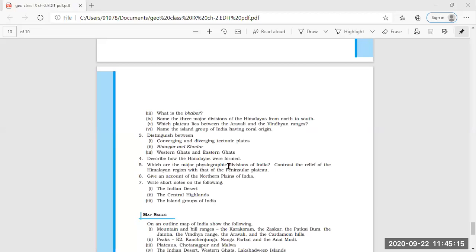Another distinction, anyone more? In Western Ghats, the rain comes mostly in summer due to monsoon, and the climate is hot and moist. But in Eastern Ghats, the rain comes both in summer and winter, and through winter the rain comes more. The rain is lesser than the Western Ghats.